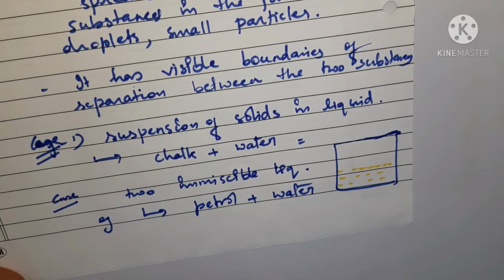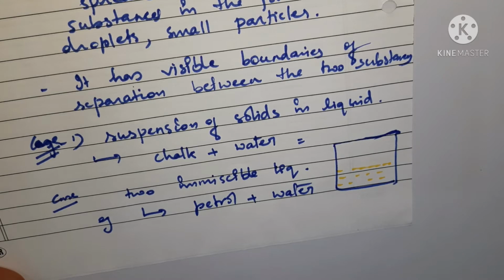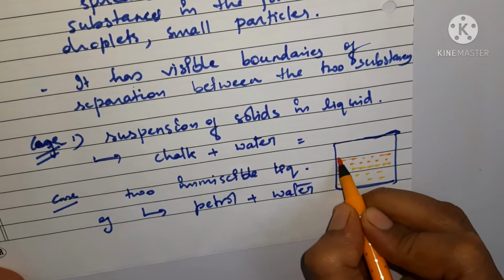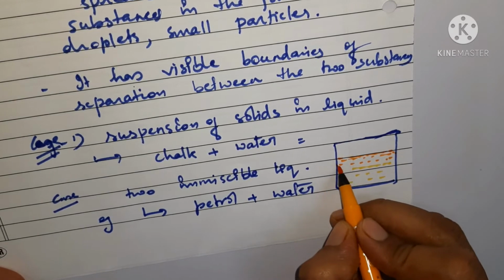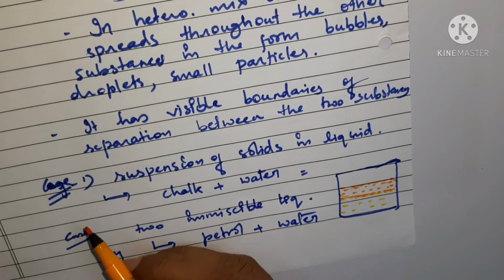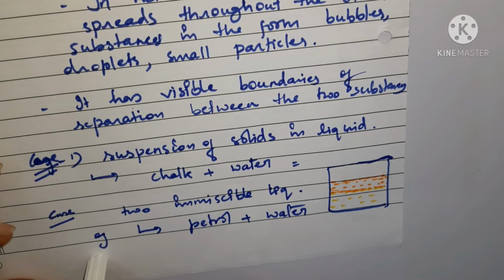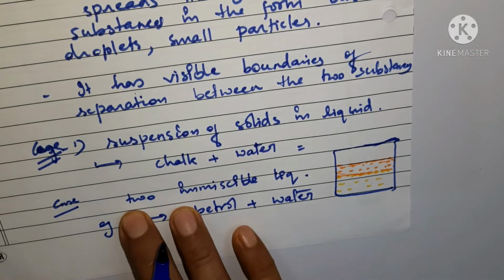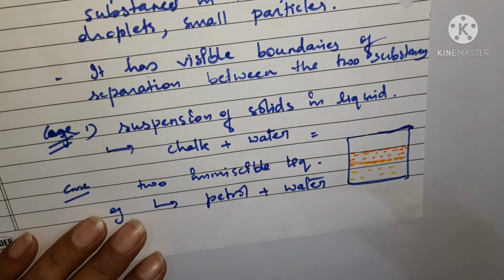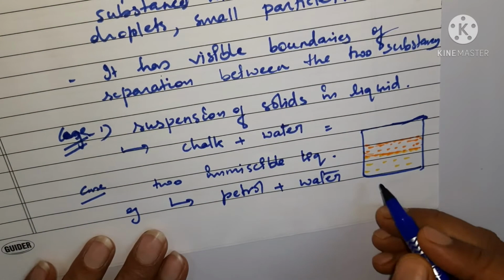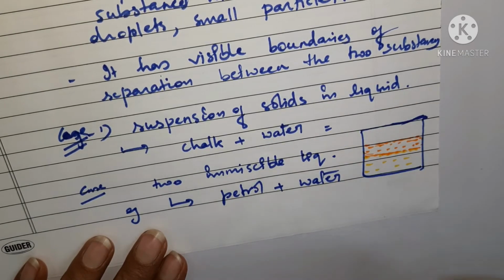And when you put petrol or kerosene oil into it, what you will observe is that the kerosene oil will be floating above the water, or the petrol is going to float above the water. There will be a clear boundary between these two, because the liquids are immiscible. One is not going to dissolve in the other. You can do it with any oil. If you take mustard oil also, it will float on the water. So you can see a visible boundary, a visible separation between the two.